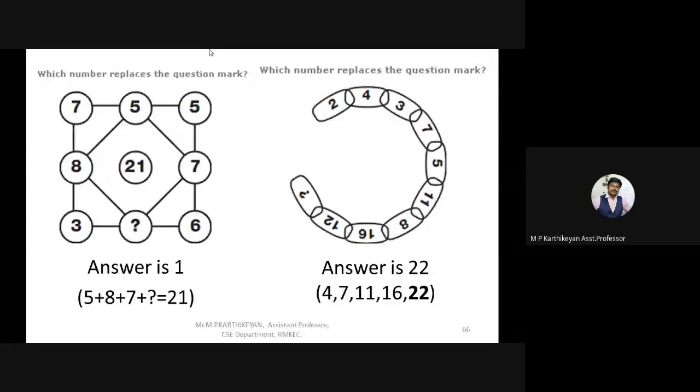So those who have got the answers correct, congratulations. Okay, and now we will move on to the next slide.